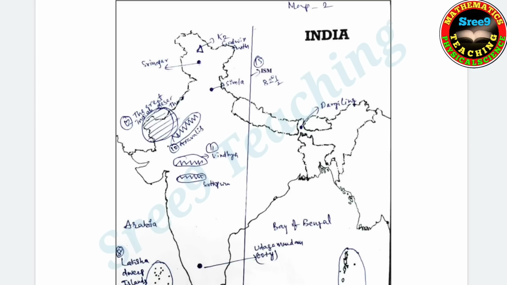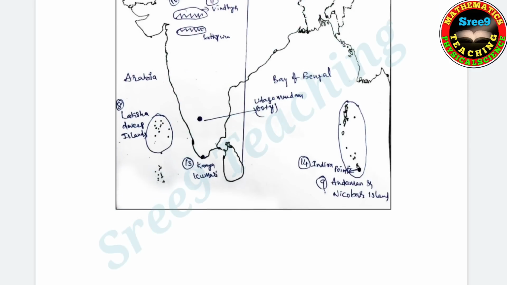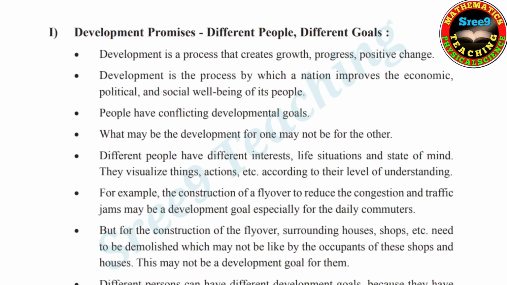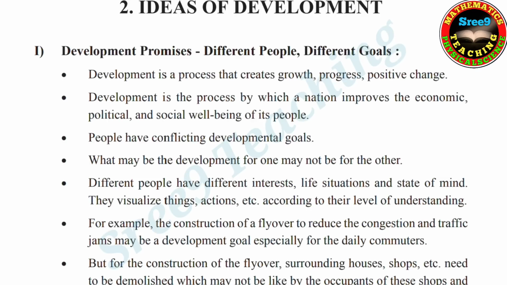Okay, so map 1, map 2, if you practice, definitely all will be covered. Okay, so this is in the first chapter. Now coming to the second chapter, that is ideas of development. Here the main points are, first, development promises, different people, different goals.